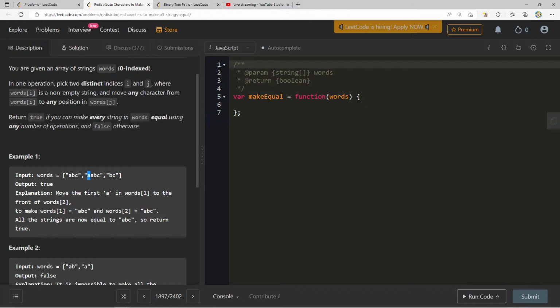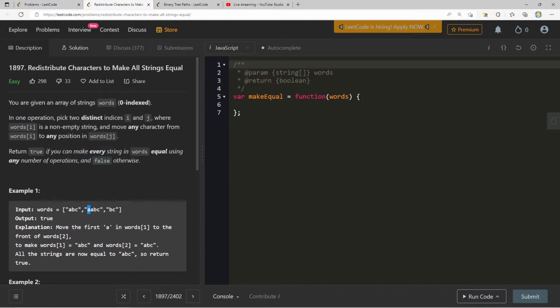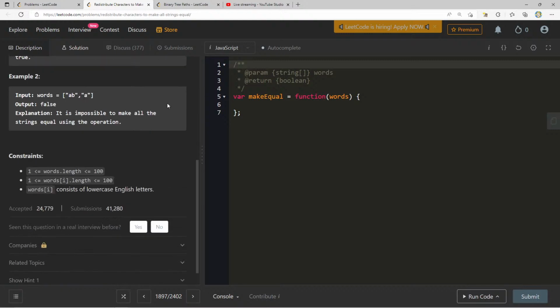I feel like this is one of those questions where sometimes I get so deep in the details of the question. In my head, I'm already starting to get a little bit panicked, thinking, oh man, I'm going to have to go through every single word and every single index and figure out how to move things around. But I think there's probably an easier way. I think our job here is to abstract this a little bit and really think about what it's asking us. Now, they want us to redistribute characters to make all strings equal.